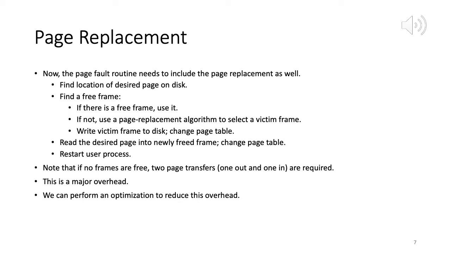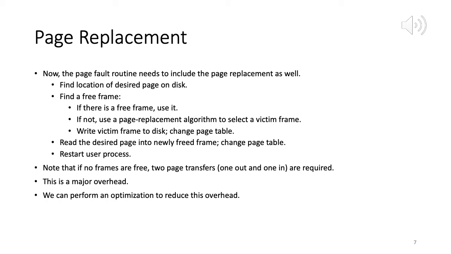So we find the location of the desired page on disk. We can do that from the virtual address. Find a free frame. If there is a free frame, use it. If there is no free frame, use a page replacement algorithm, and that algorithm will help to find you a victim frame. So it will say which frame you should evict based on some algorithm, right?